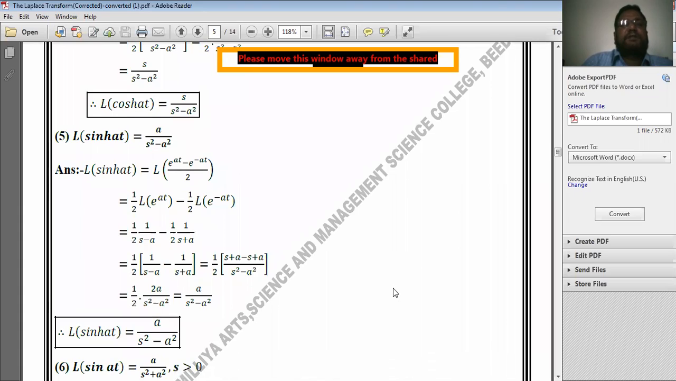Now similarly, I will try to prove the next standard result, result number 5: Laplace transform of hyperbolic sine of at.